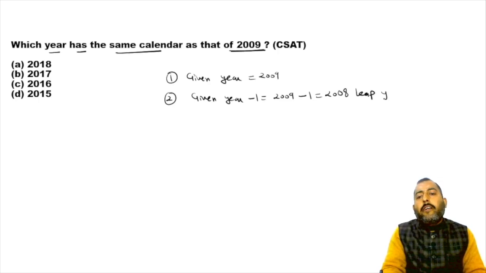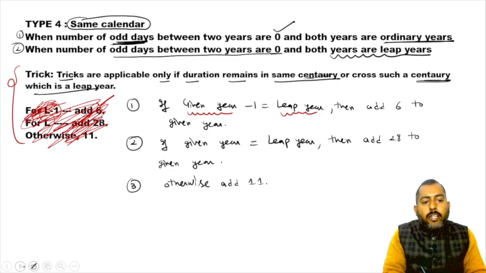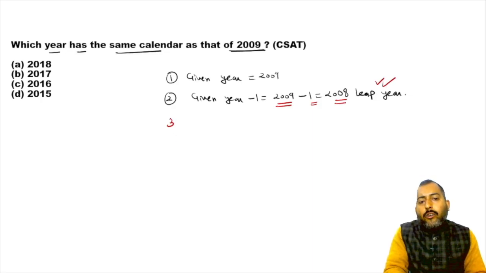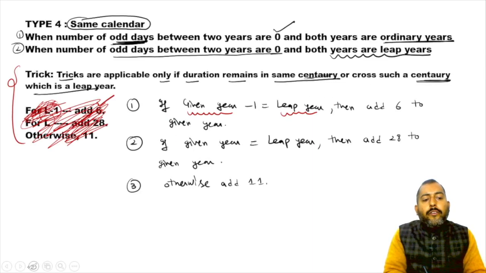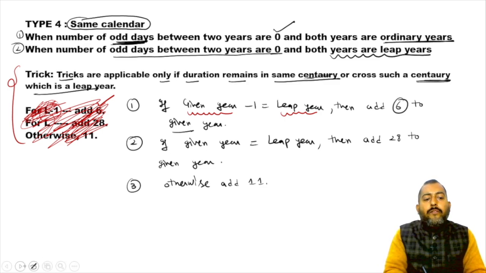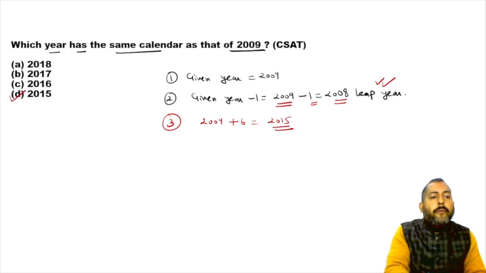A leap year. So if given year minus 1 is leap year, we will simply add 6 to given year. So given year is 2009, add 6 to it, you're gonna get 2015. So your answer is 2015.